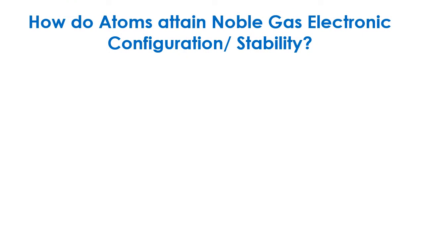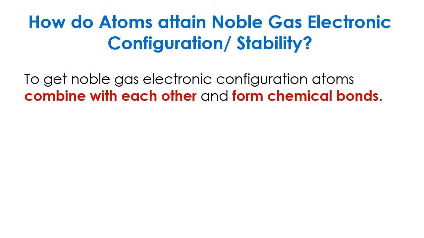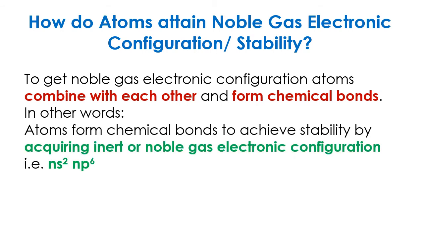Then how do atoms attain noble gas electronic configuration or stability? To get noble gas electronic configuration, atoms combine with each other and form chemical bonds. In other words, we can say that atoms form chemical bonds to achieve stability by acquiring inert or noble gas electronic configuration, which is ns2 np6.